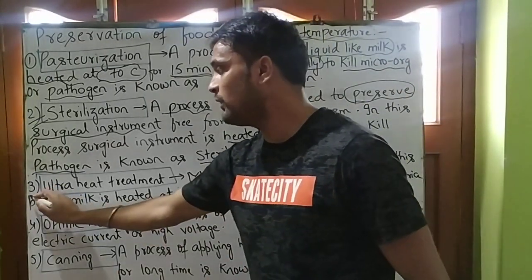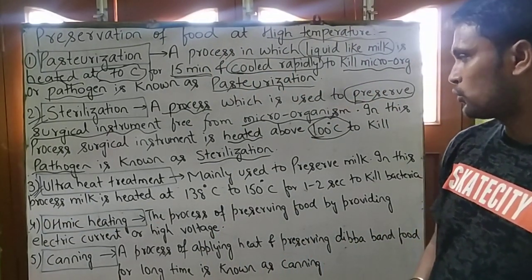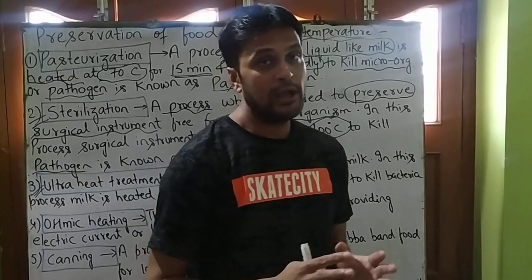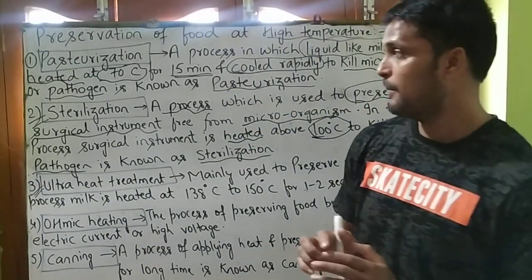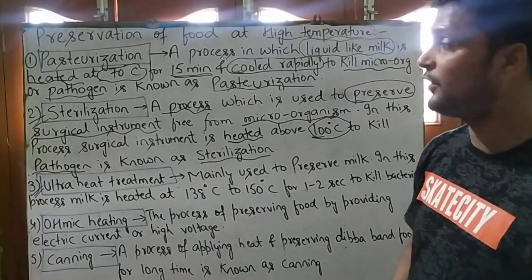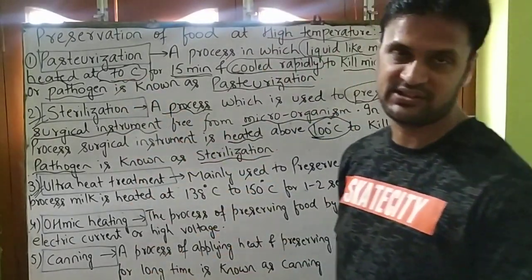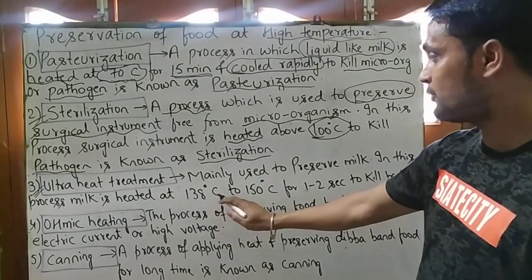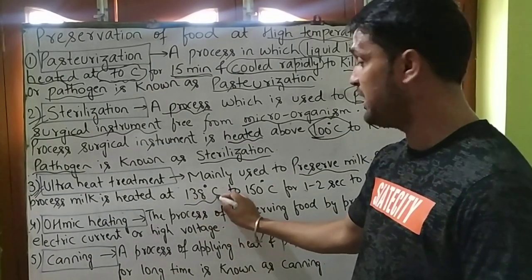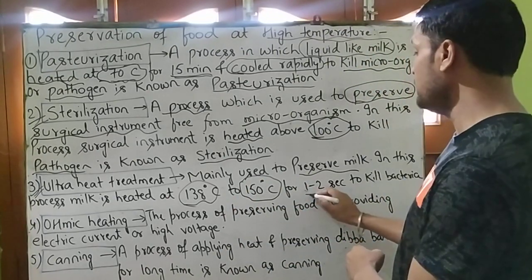Now we will see the third step, that is ultra heat treatment. What is ultra heat treatment? This process also helps us to preserve our milk. But what is the difference between pasteurization and ultra heat treatment? In pasteurization, we apply heat only at 70 degrees Celsius for 15 minutes. But in this process, we provide heat up to 138 degrees Celsius to 150 degrees Celsius for only 1 to 2 seconds.